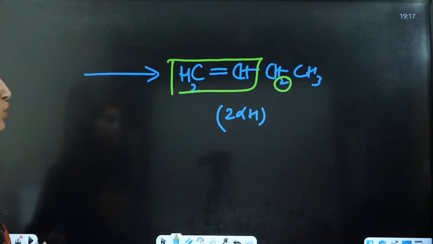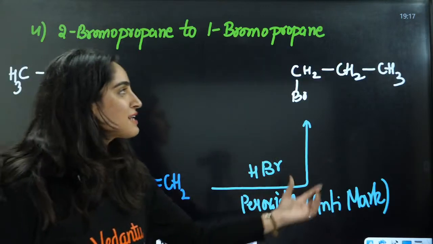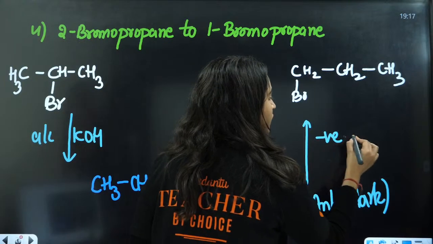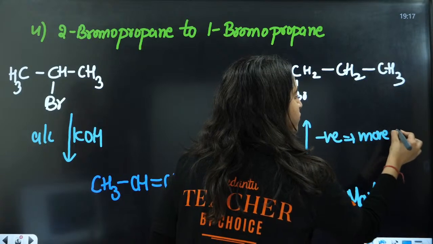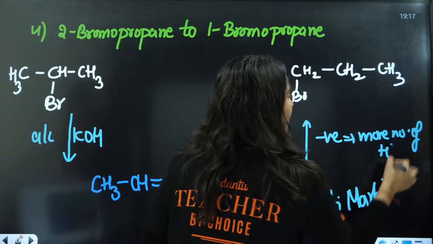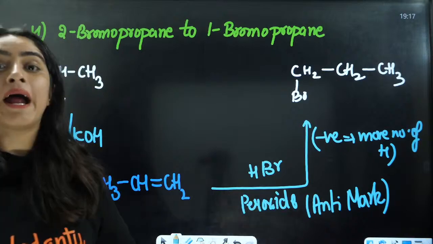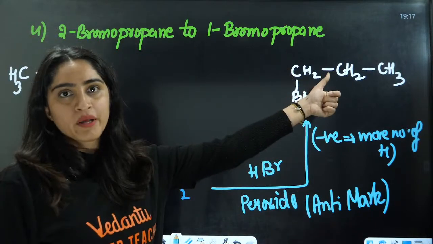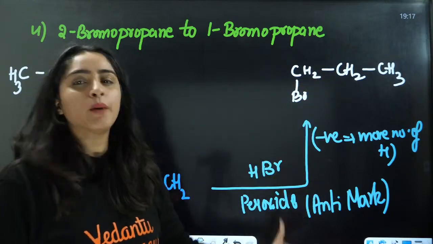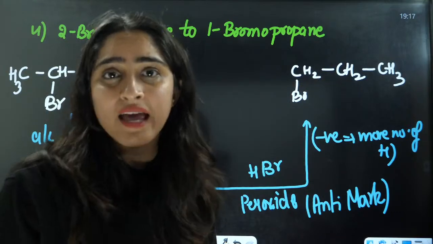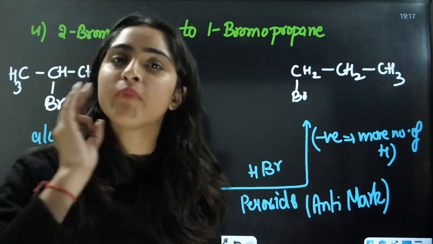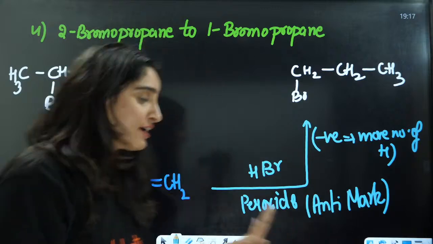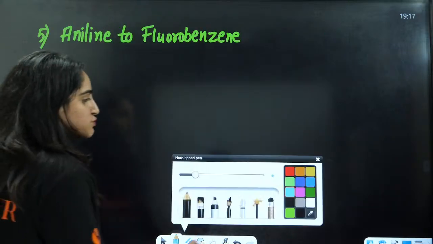Less number of hydrogen? No, bacha. This is anti-Markovnikov rule. So here, negative part will be on the more number of hydrogen. This is anti-Markovnikov, which is only applied to HBr. If they have written chloro here, then we can't do it by adding the peroxide, because HCl does not follow anti-Markovnikov rule for peroxide addition, right?